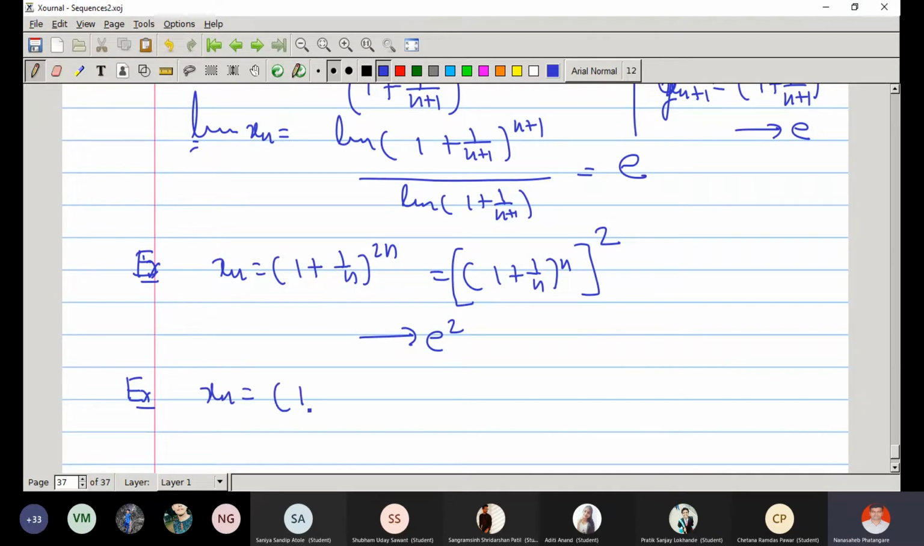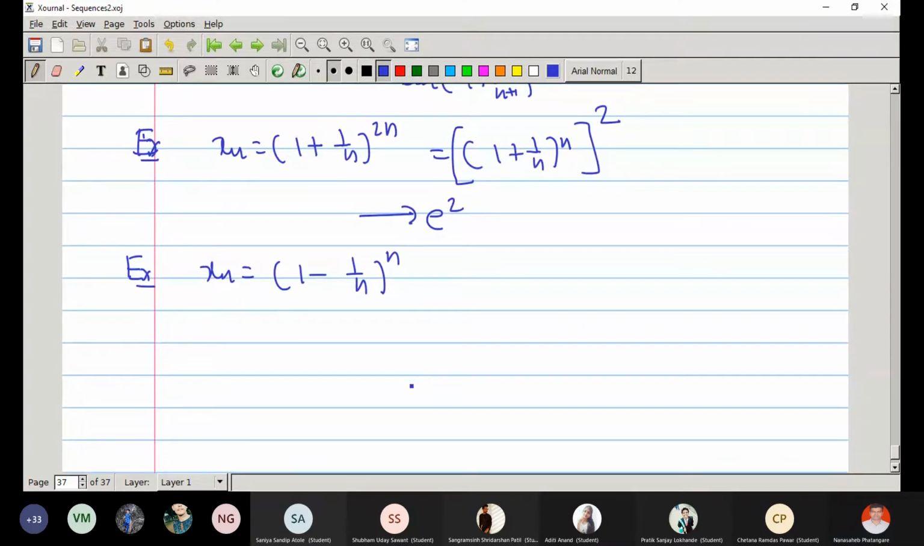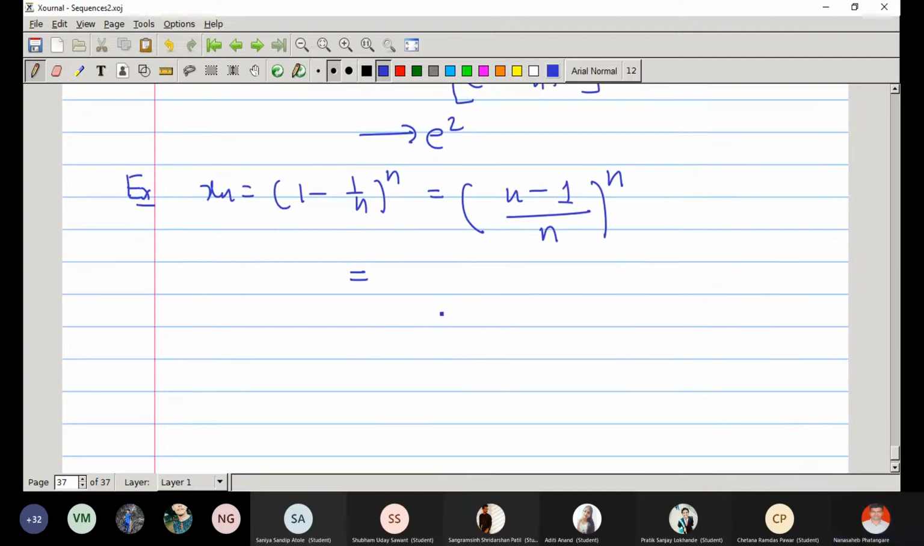If xn is equal to 1 minus 1 by n raised to n, so what is the limit of this sequence? So e raised to minus 1. Okay, why? It is in the form of 1 plus k by n, where k is equal to minus 1. Okay, you can look at it in that way, but I will try to write it in some different way. Whatever you are saying is correct.